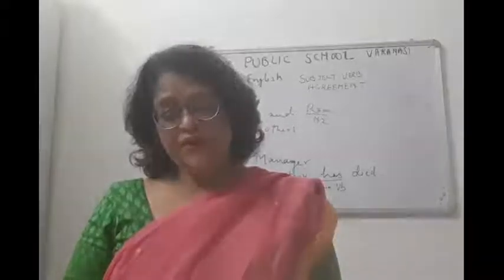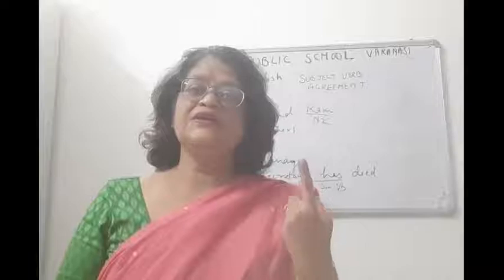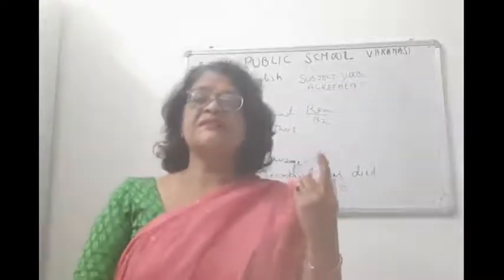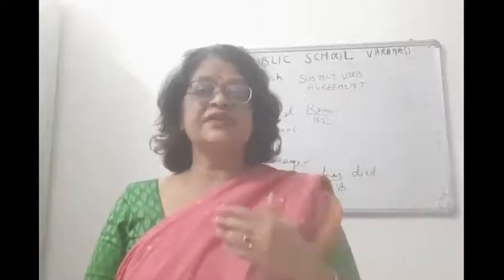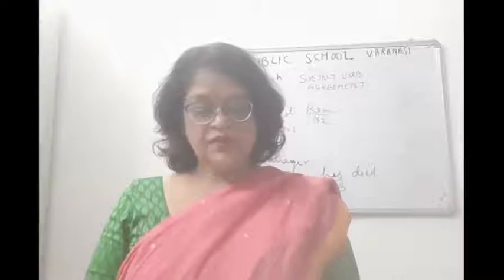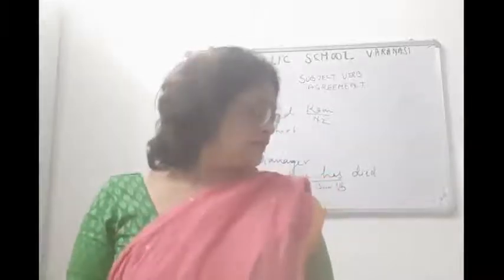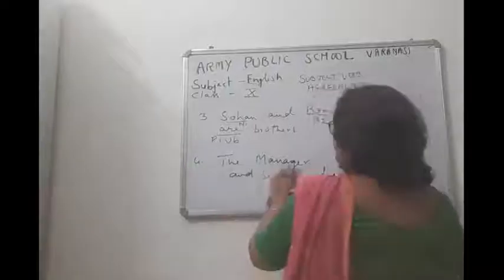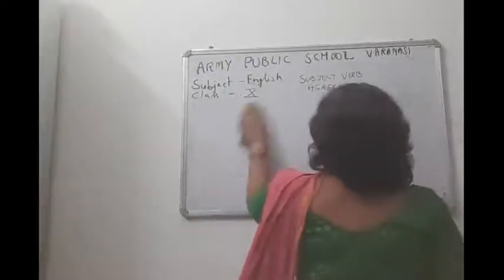When two or more nouns make one unit, the verb must be singular. What is the meaning of one unit? That means the things which express a similar idea, like bread and butter, needle and thread. Okay. So when two or more nouns make one unit, the verb must be singular. Okay, like rice and curry. So this is rule number 5.